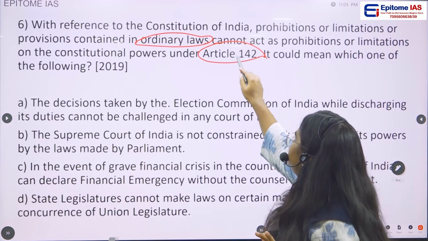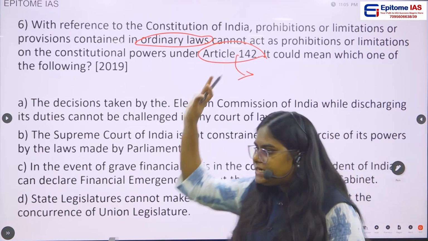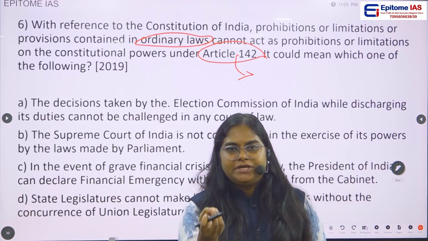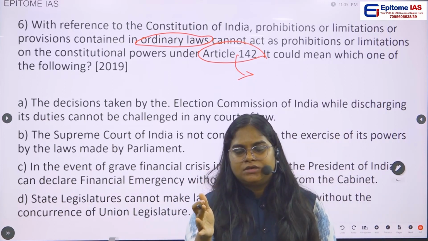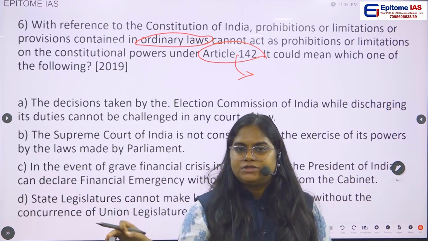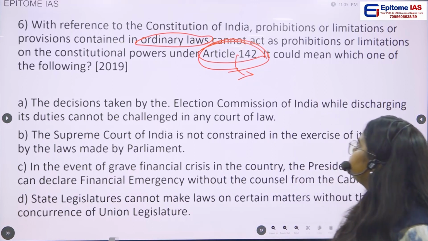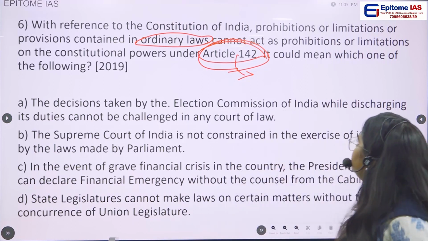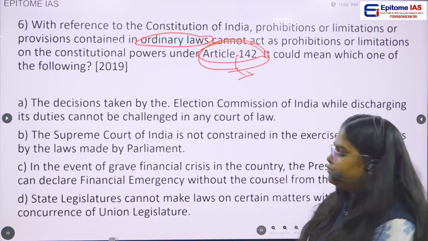So technically they are talking about Article 142 of the Indian Constitution. This article empowers the Supreme Court. It gives the Supreme Court the power to deliver proper justice in any particular case. The Supreme Court has an extraordinary power. That's what Article 142 says. So in the question, what they are saying is that prohibitions or limitations in an ordinary law cannot act as a prohibition or limitation on the constitutional power under Article 142.